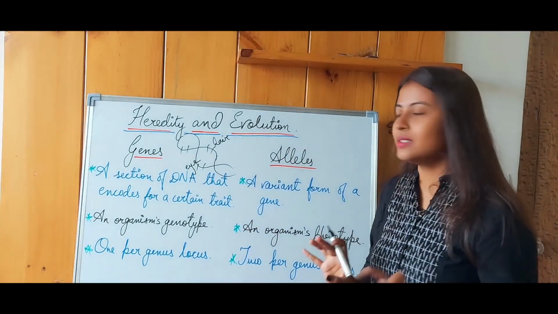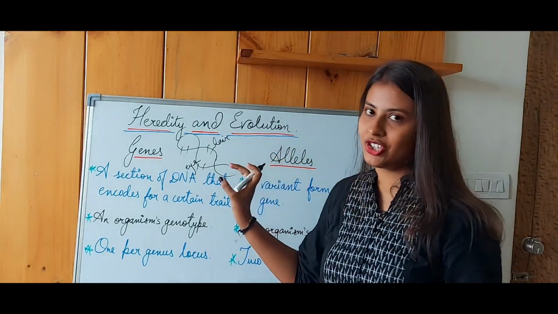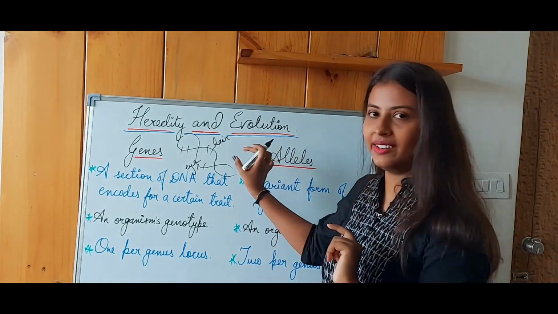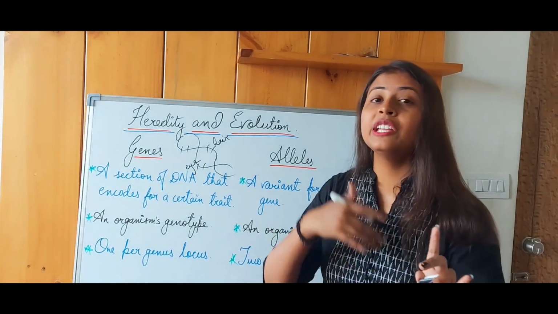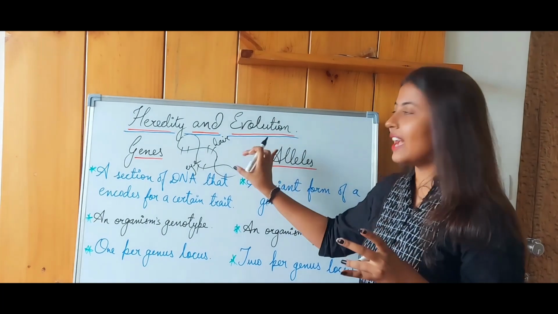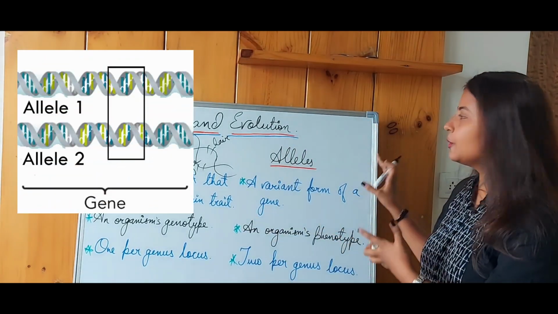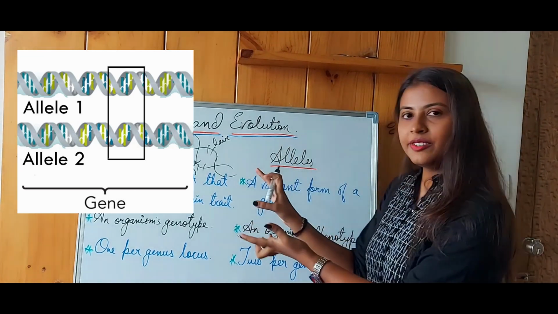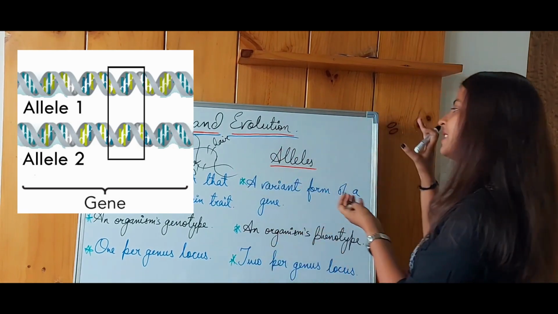Now what happens is, they might be having different variations of the same information that I'm trying to pass. So if I'm considering color of the hair, then it might be black, brown. These are different kinds of variants that are present for different kinds of characteristics. That particular variant would become the alleles. So what is the basic difference between genes and alleles? Genes represent the information and the variants of these genes represent the alleles.